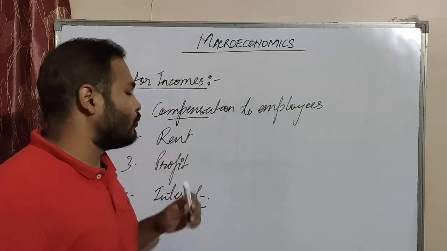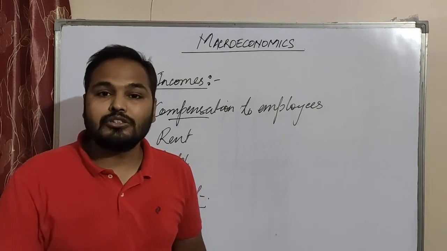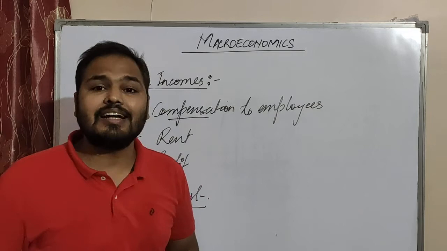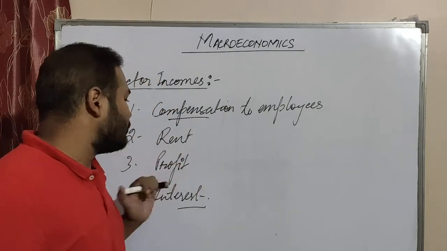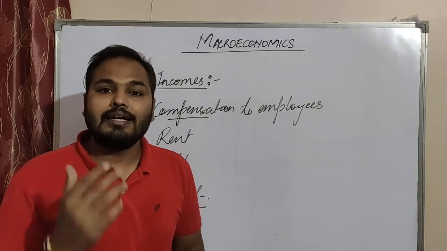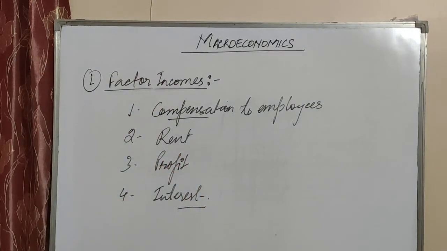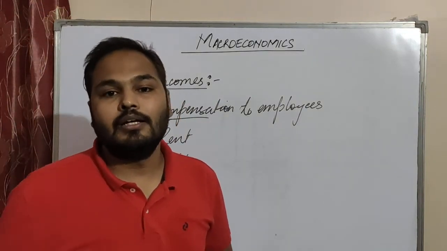Now, what is rent? If the producing unit is using land provided by the household, then the household receives rent, and that is income for the household. Now profit: it is the reward for the entrepreneurial skill used by the producing unit in the business.